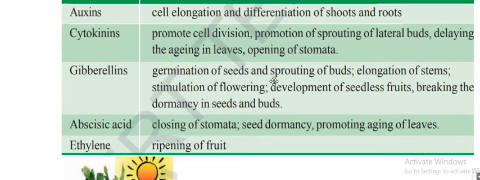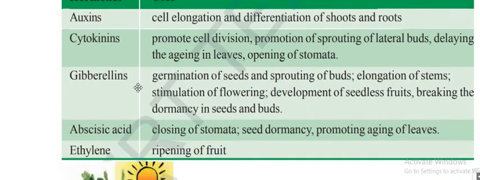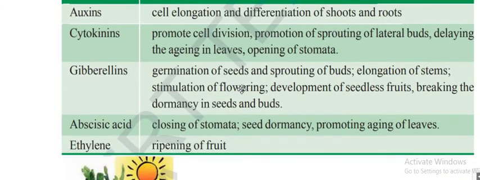Gibberellin takes care of germination of seeds. When the right time is there, it will check. When you sow seeds, not every time do the seeds become plants, seedlings. The seed also checks the conditions of the environment. If the environment is suitable, then only the seed becomes a seedling. That is gibberellin, the hormone. It will take care of when the seed should come out.